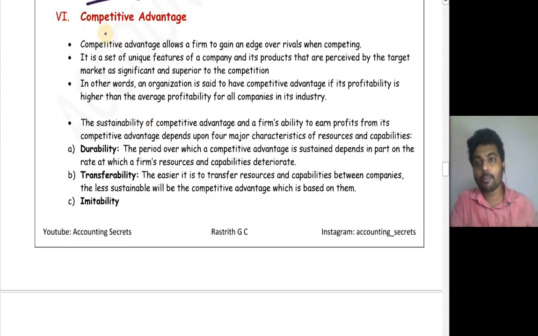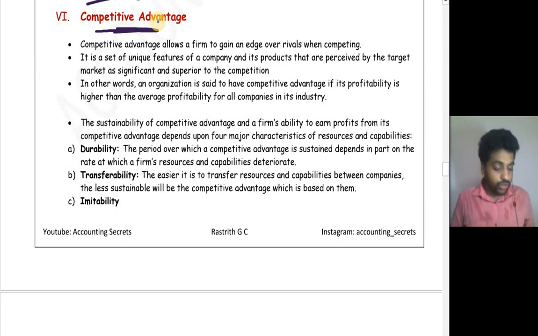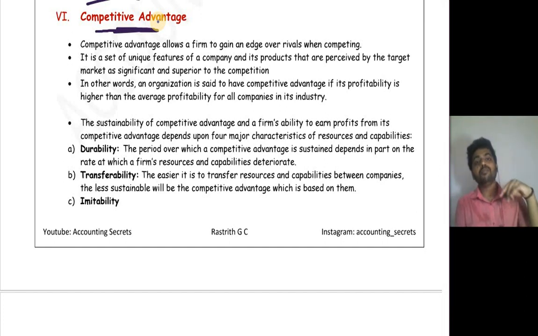Okay, our next topic is competitive advantage. We learned core competencies will give a competitive advantage. Now comes the question, what exactly is competitive advantage? Competitive advantage is nothing but the thing which will help an organization to achieve more than its rivals, or perform more than its rivals.